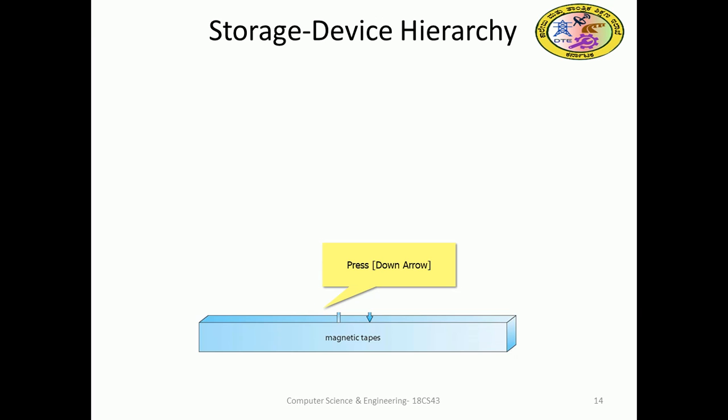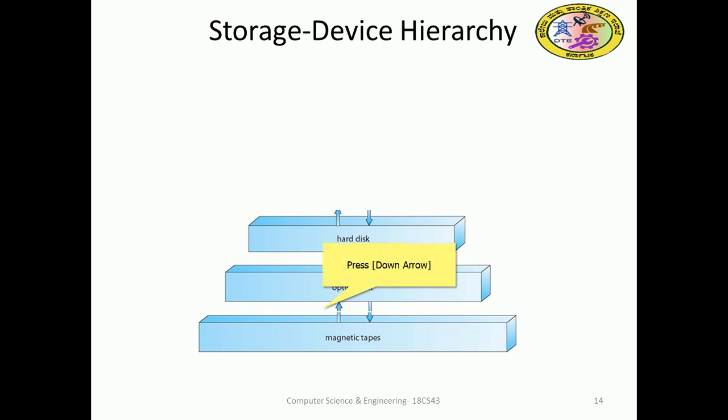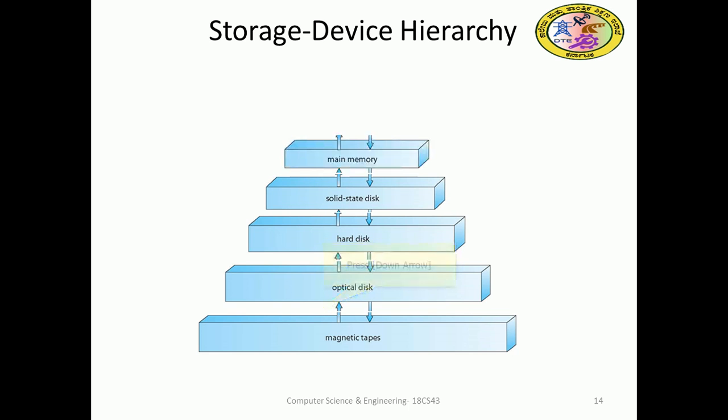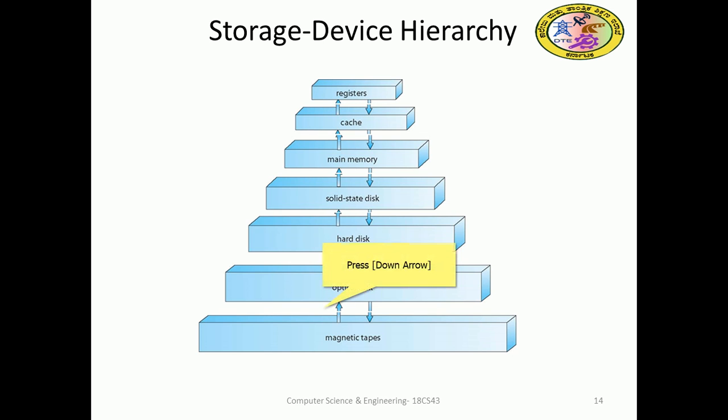In the hierarchy you can see the magnetic tape, with a huge amount of memory. Optical disk is a little above that, with a little less compared to the magnetic tape. Hard disk is very much less compared to these two. Solid state disk may be lesser, and of course fast. Main memory is very fast, above that we have cache and buffer, and above that registers. So this is the hierarchy of the memory.